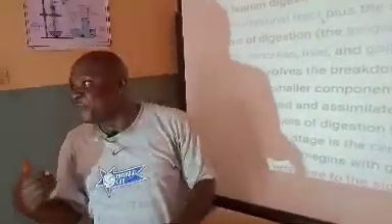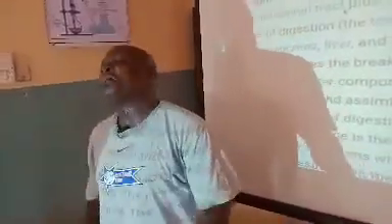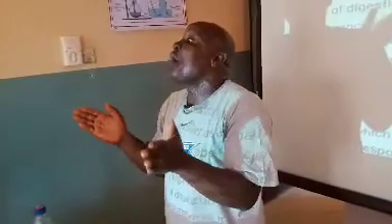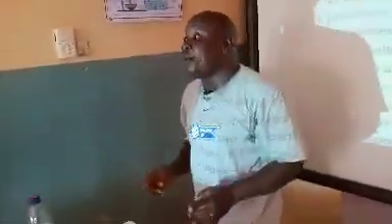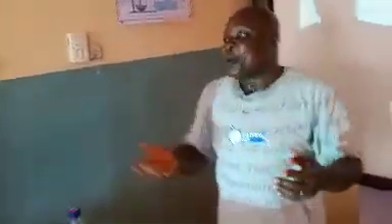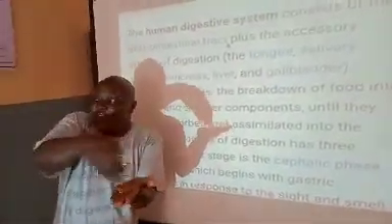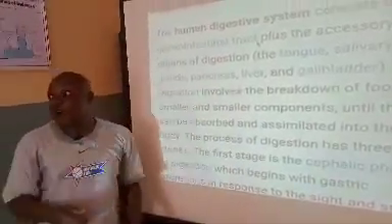So if you scoop any food substance into your mouth and saliva is not there to moisten it, you don't really get the taste of the food, and the thing will just taste pale. So immediately you chew the food, the tongue will help you roll the food into a bolus. It rolls it into a bolus, then you swallow. Immediately you swallow, it moves down to the base of the mouth. That's the pharynx. Very close to the pharynx at the back of the mouth, there's an opening where the food is just going to your gullet or esophagus before further digestion.